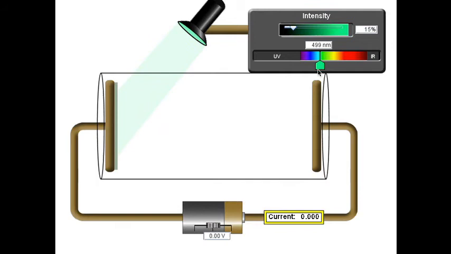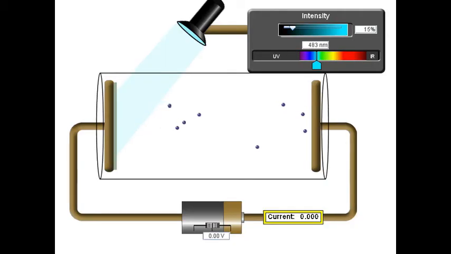The kinetic energy of the emitted electron depends on the frequency of the incident radiation and not on its intensity. The kinetic energy of the electron increases linearly with increase in the frequency of the incident radiation. As we increase the intensity of the incident radiation, the number of emitted electrons increases, which tells that the number of electrons emitted is proportional to the intensity of the incident radiation.